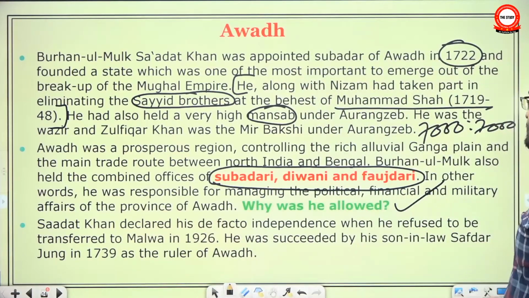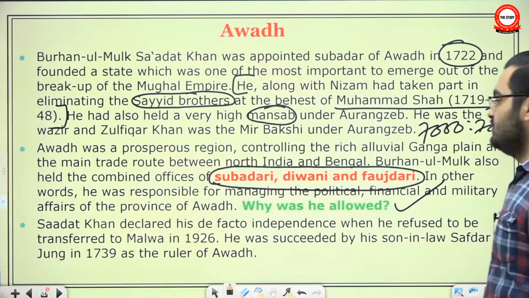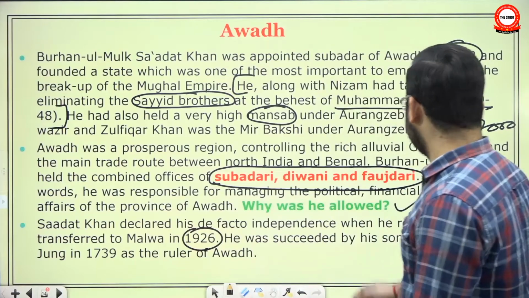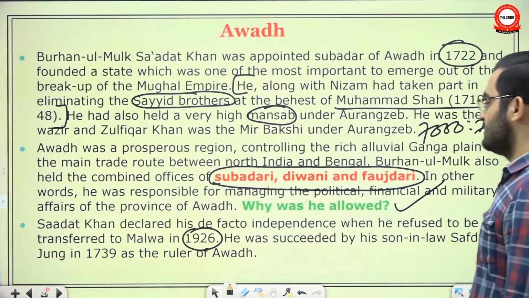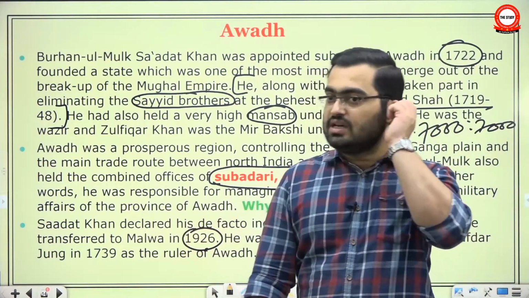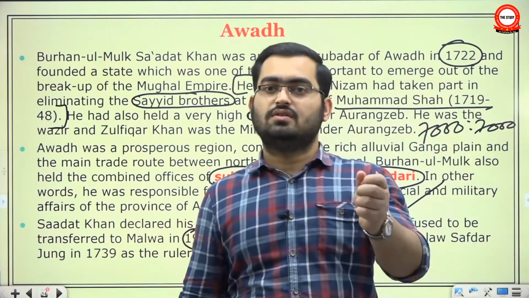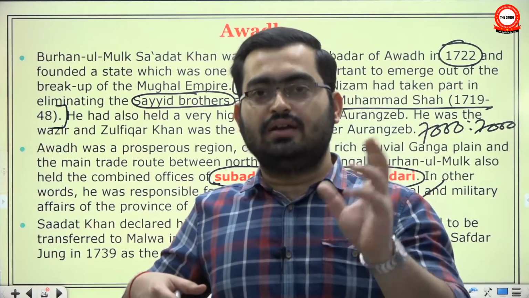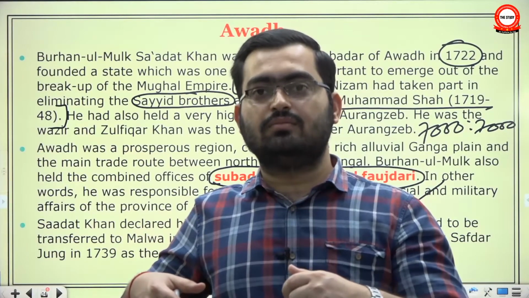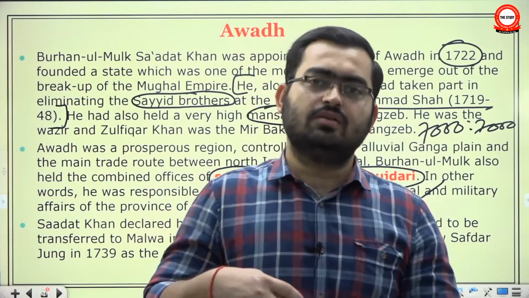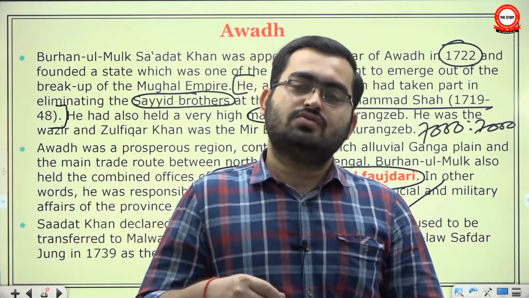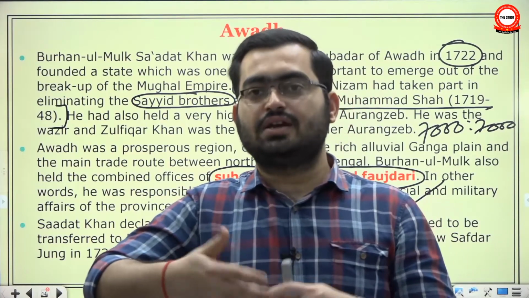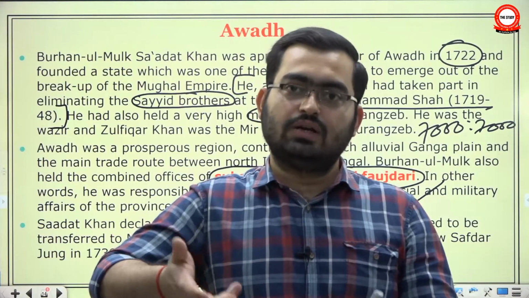Sadat Khan declared his de facto independence when he refused to be transferred to Malwa in 1726, and eventually he was succeeded by his son-in-law Safdar Jung. So he made the office of Subedar, which was just an office, not kingship, hereditary, that after me my son-in-law will become, and after him his relation will become. And when you refuse to be transferred, and the Mughal authority, the imperial center, is not taking any action against you, that literally means that you are now independent.